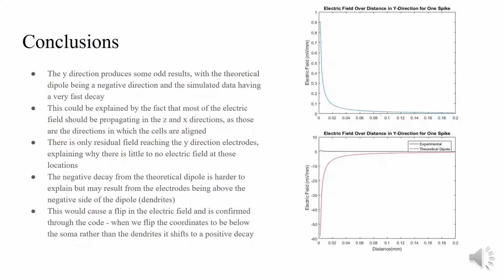We believe that this is because the slice acts similarly to a dipole that is upside down, where the negative point is on top and the positive point is on the bottom. To confirm this idea, we switched the location of the electrodes in the Y to be below the slice, and that generated a positive peak for the theoretical dipole.